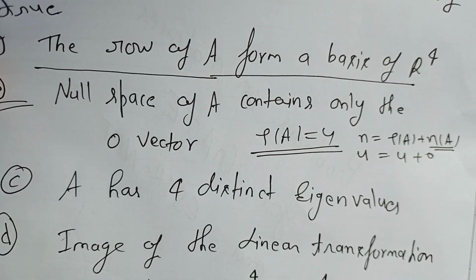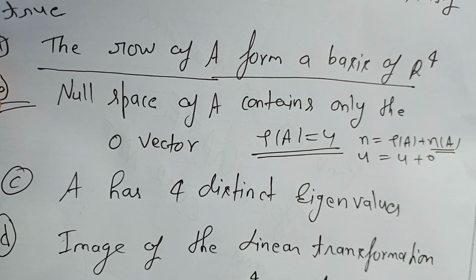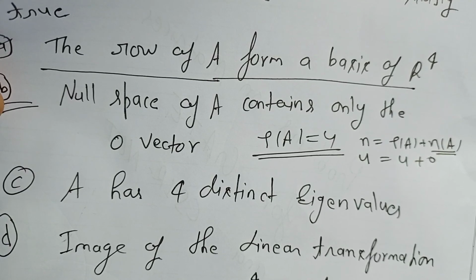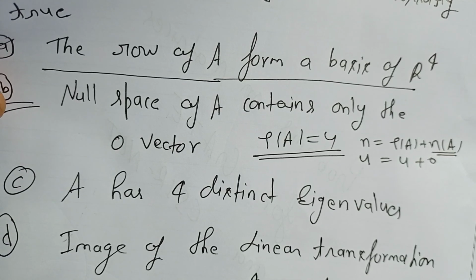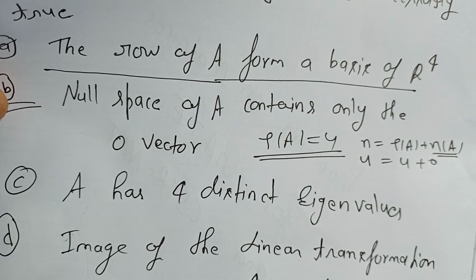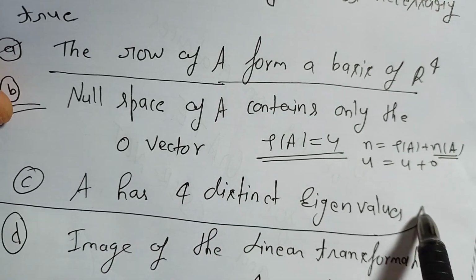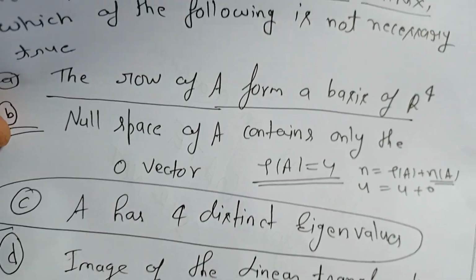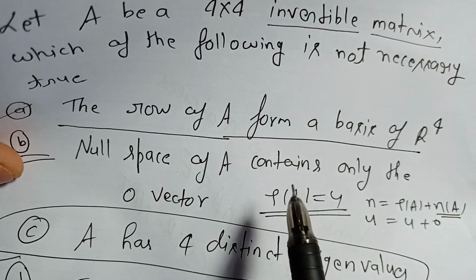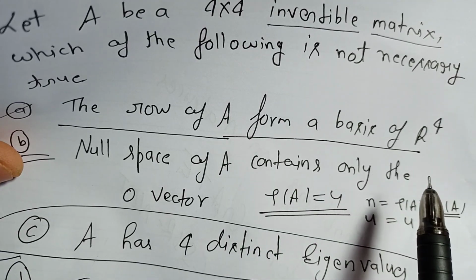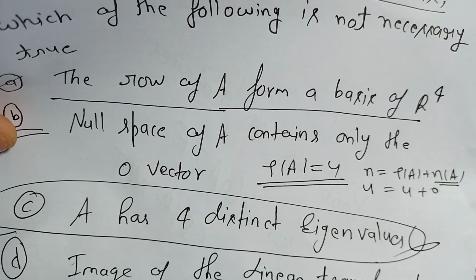If we have an invertible matrix, then we have non-zero eigenvalues. All eigenvalues are non-zero, but they may not be distinct. So it's asking what is necessarily true, not what is not necessarily true. So this is not necessarily true.